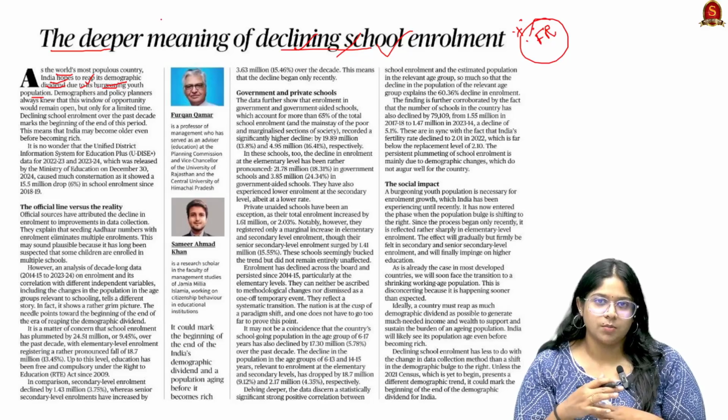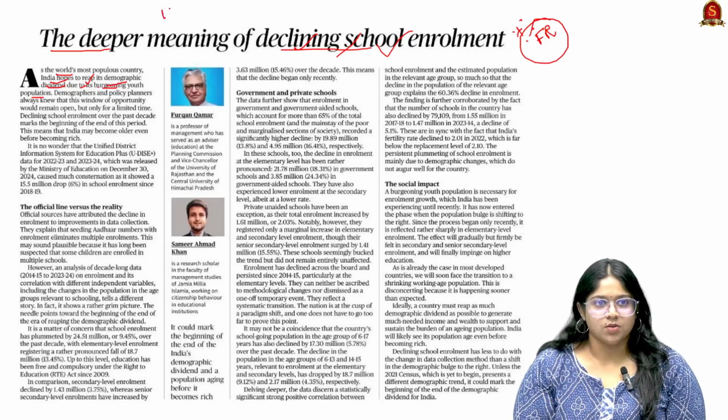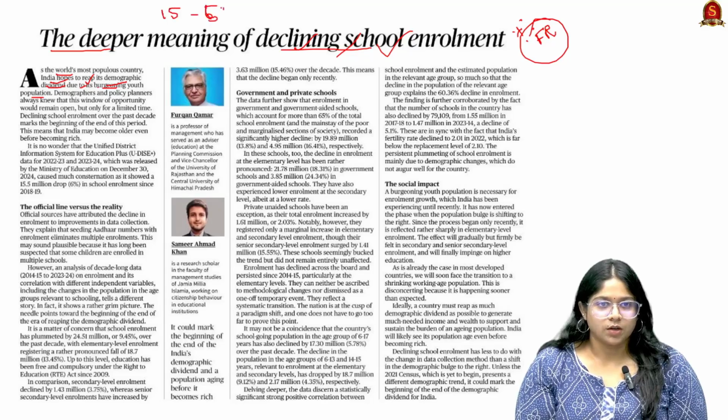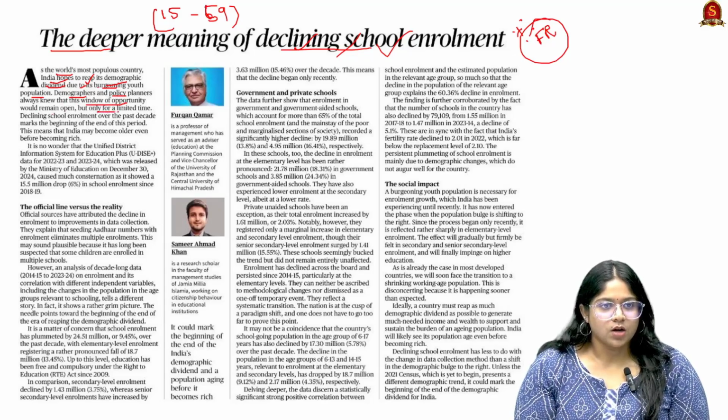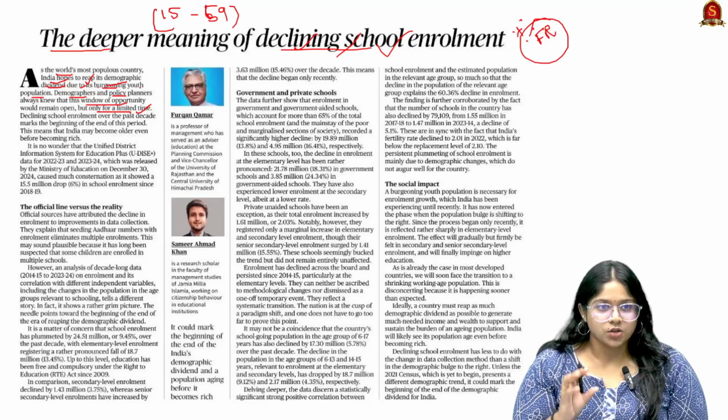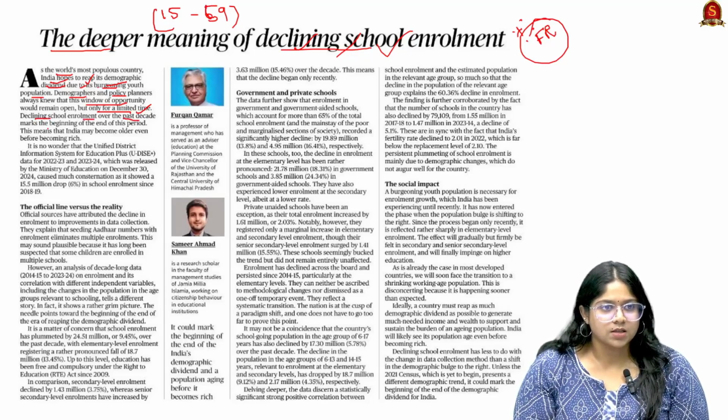So youth population can be taken into account as the working population who are between 15 and 59 age. What they are telling here is, demographers and many policy makers know that this window of opportunity, that is the demographic dividend, can remain open but only for a limited period of time. They are telling how this opportunity is short-timed, because the declining school enrollment over the past decade marks the beginning of the end of this period. So this means that India may become older even before becoming rich.